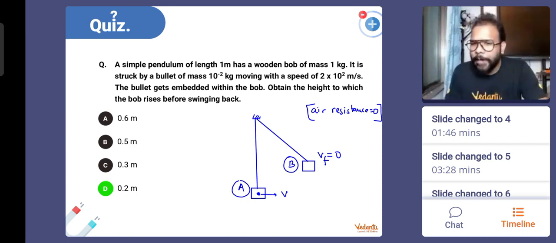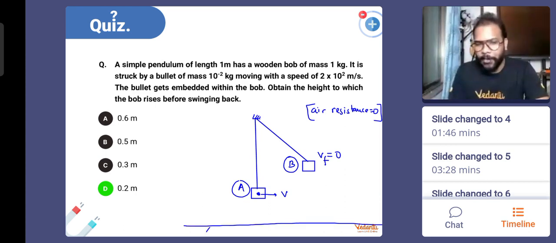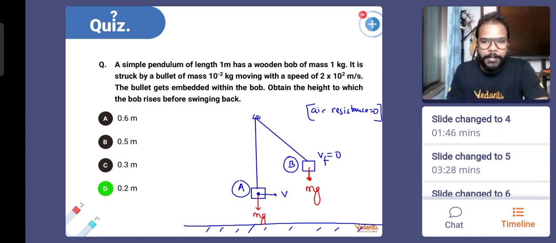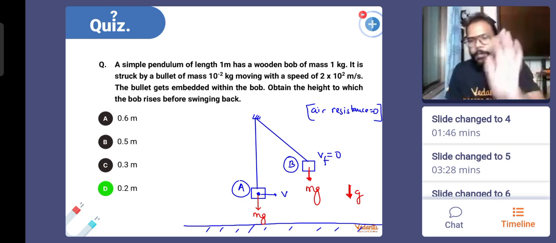Sir, how do we know that g applies on the bob vertically? It's not like it's going vertically up. It's because this is where the ground is. And when we draw the free body diagram, mg acts. And because mg on Earth in this universe acts vertically downward, that is why we consider that gravity is vertically downward at any point. So that is why it is safe to assume that the body is going to experience gravity only downward.